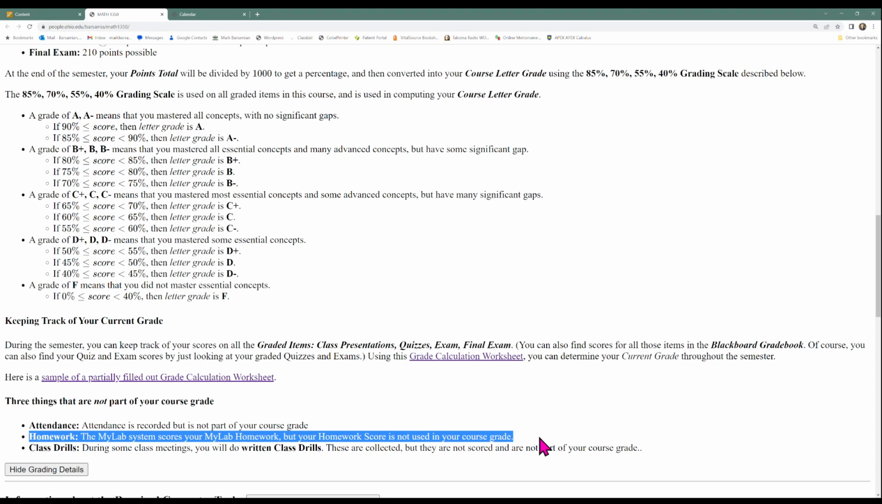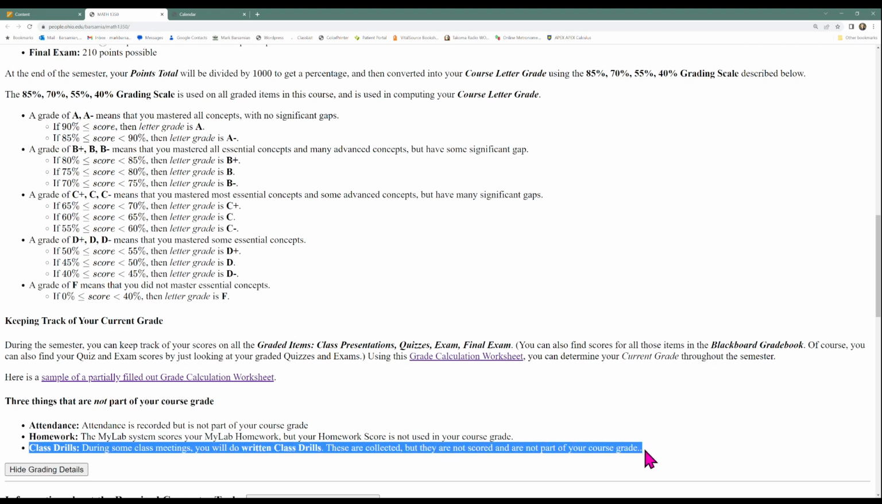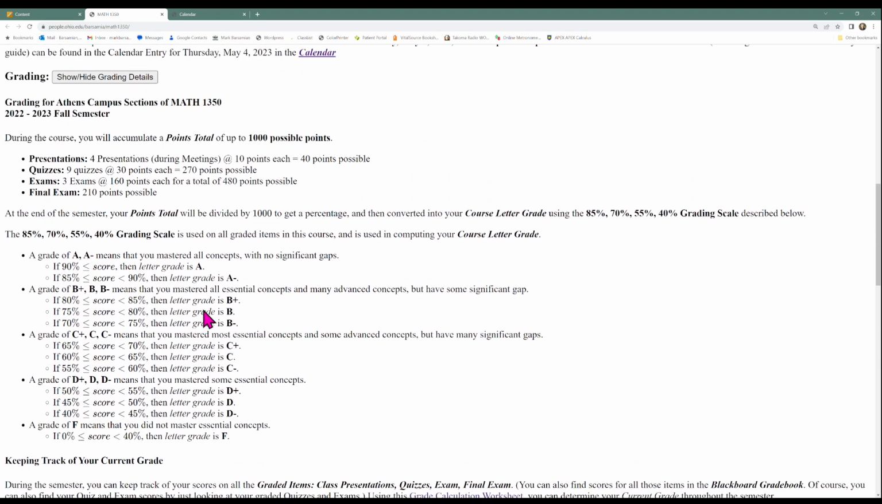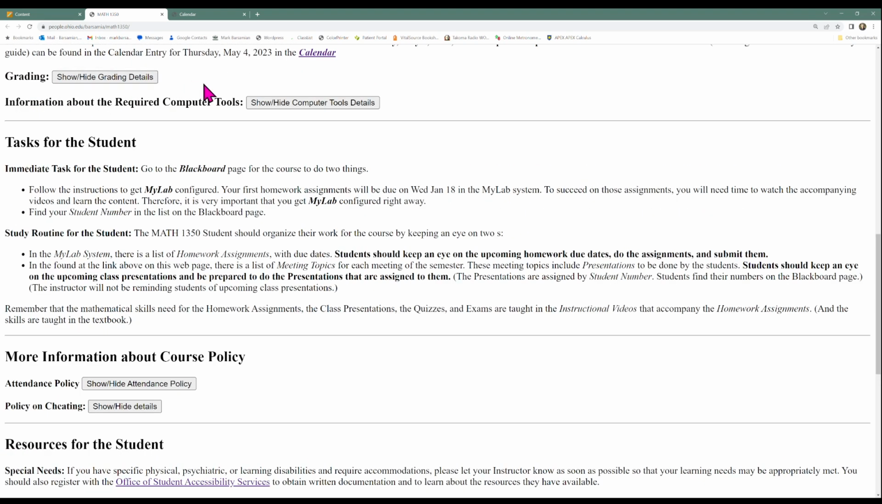And the MyLab system will score your answers, but those scores are not used in computing your course grade. And then also, I mentioned earlier that there are class drills that are done in class on some days, mostly Wednesdays. Those are things that you work with a partner to complete, and you turn in. Your instructor will look at them, but those are not scored, and they're not part of your course grade. So that's the grading details for the course.